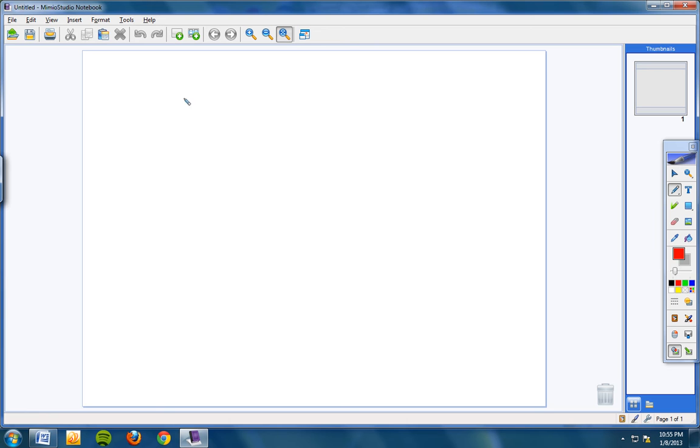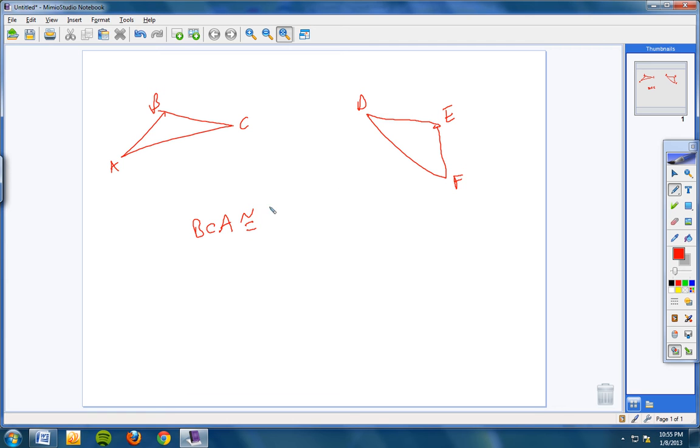Also on the quiz tomorrow, please make note of this. I'm going to give you a triangle like this. I would write this down. I am not going for neatness, as you understand. And a triangle like this, kind of written in their direction. And I will say something like, we'll call this A, B, C, D, E, F. Problems like this will be on the quiz. I will tell you, we'll just say triangle BCA is congruent to triangle EDF. And that's all I will give you.